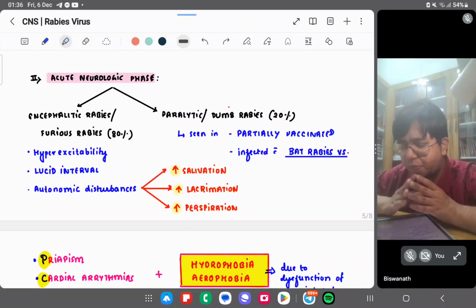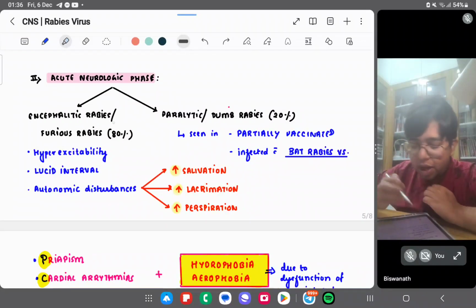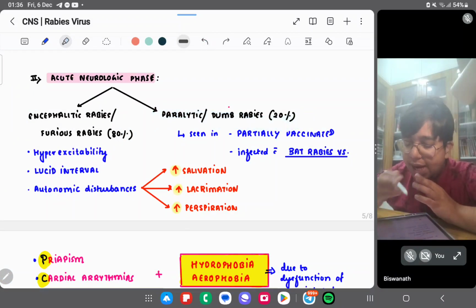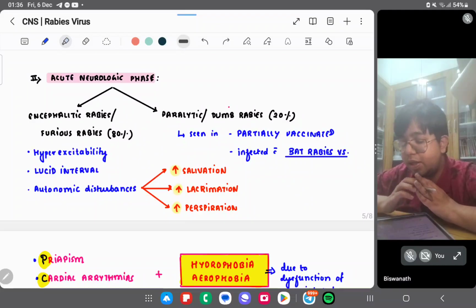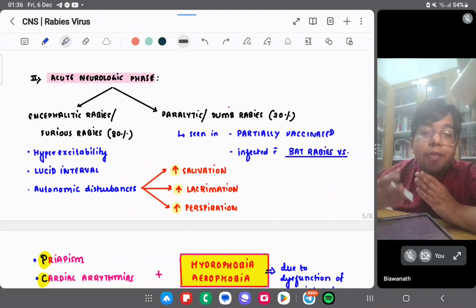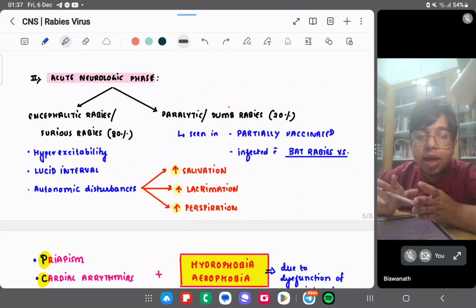Dumb rabies is in partially vaccinated people. The rabies cannot develop full-fledgedly; it sits like a dumb, lethargic person.